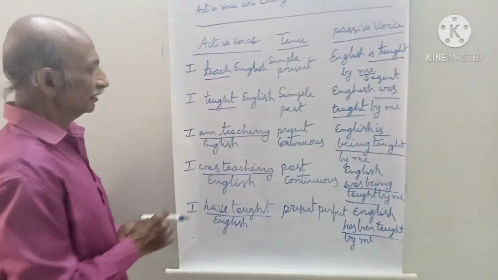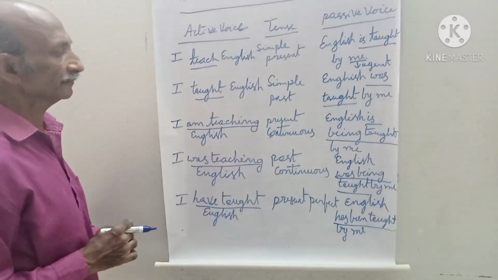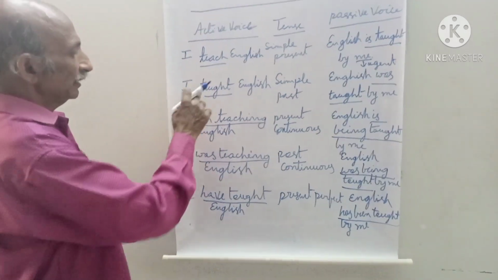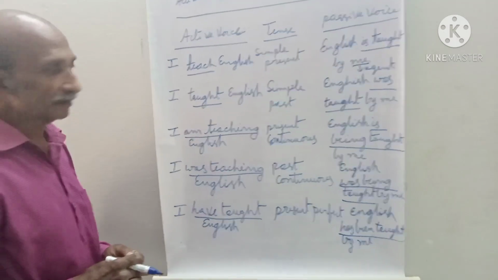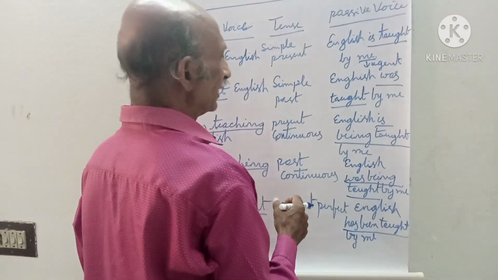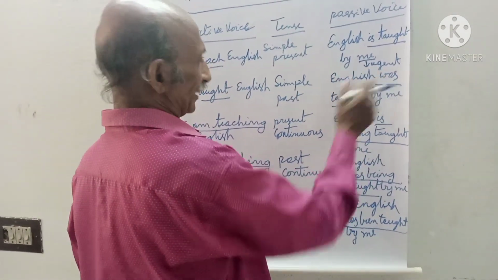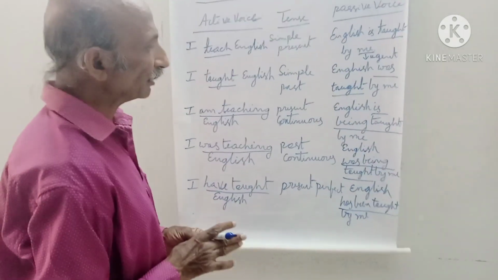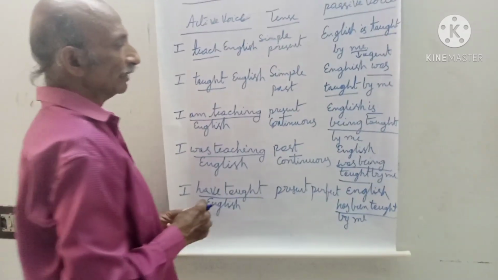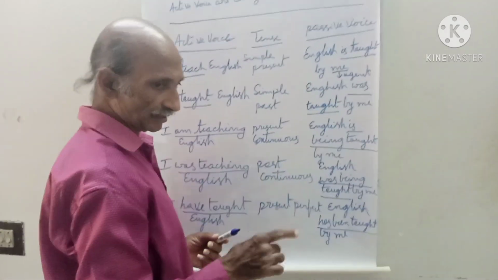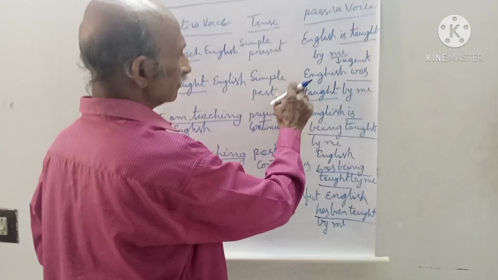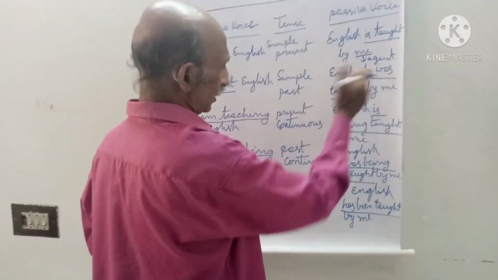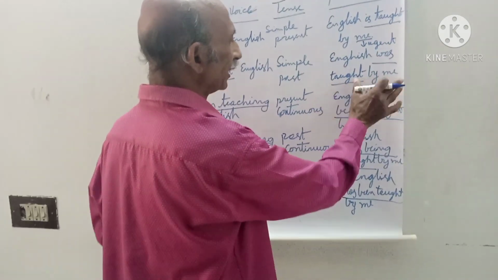See the next sentence. I taught English. Here, taught is the verb. The verb is in simple past tense. So, in passive voice, it is written like this: English was taught by me. What are the forms of the verb to be in past tense? The forms are was or were. As the subject is third person singular, we used was. So English was taught by me.